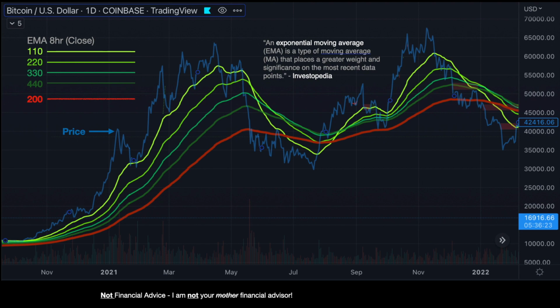So there's essentially trading indicators that you can get for free in TradingView, and one of them is this multiple EMA trading indicator. Now, I'm using exponential moving average. So just briefly from Investopedia, a moving average is an average over time, and an exponential moving average places a greater weight or importance on the current price activity.